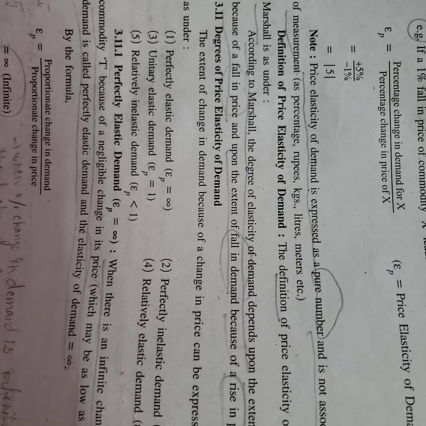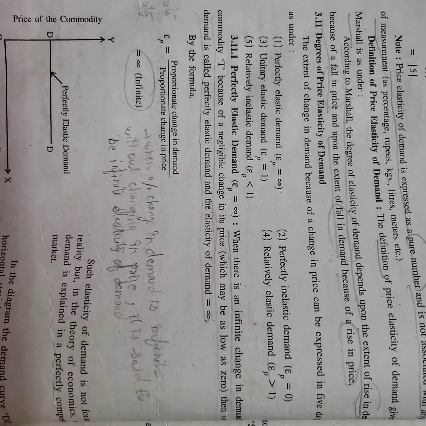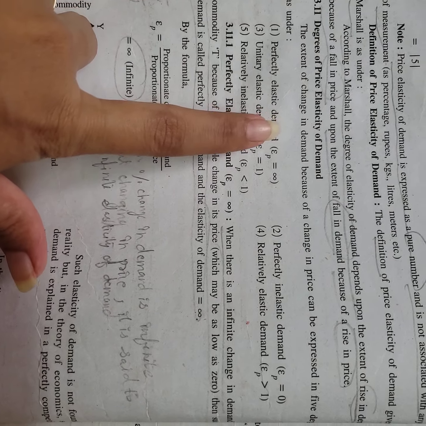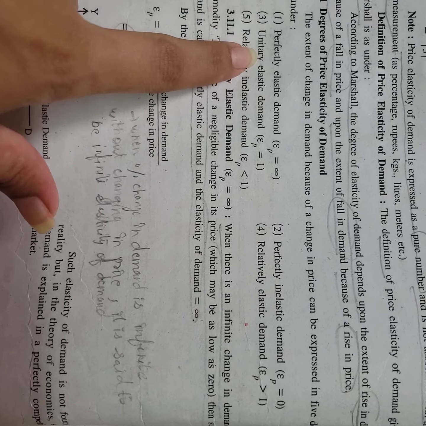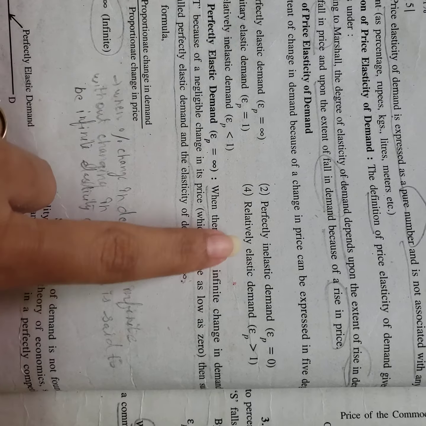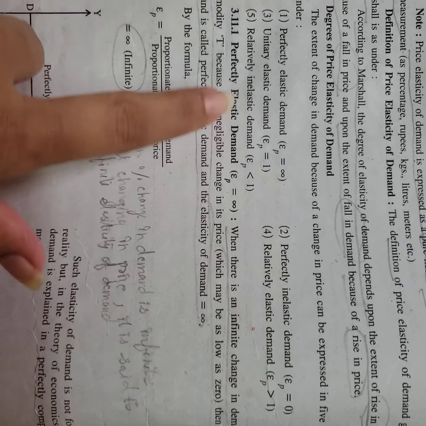Now when we talk about price elasticity of demand, there are 5 different degrees: perfectly elastic demand, perfectly inelastic demand, unitary elastic demand, relatively elastic demand, and relatively inelastic demand.